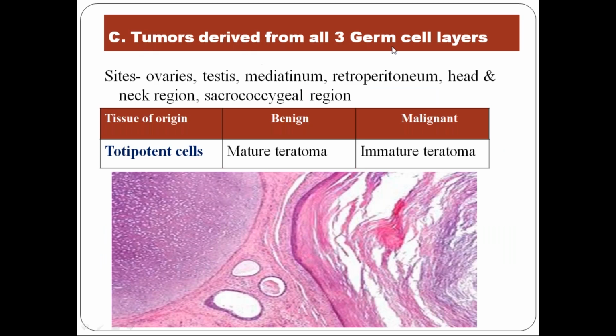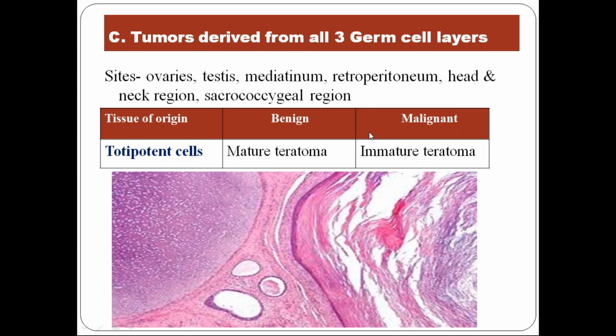Next, tumors derived from all three germ cell layers. This also only one is there. So totipotent cells, you know what are totipotent cells, which give rise to all layers, ectoderm, mesoderm, endoderm. Benign is called mature teratoma. Here also again against the nomenclature, malignant is called immature teratoma. Oma, but it is immature, it is mature. So here, just common sense.